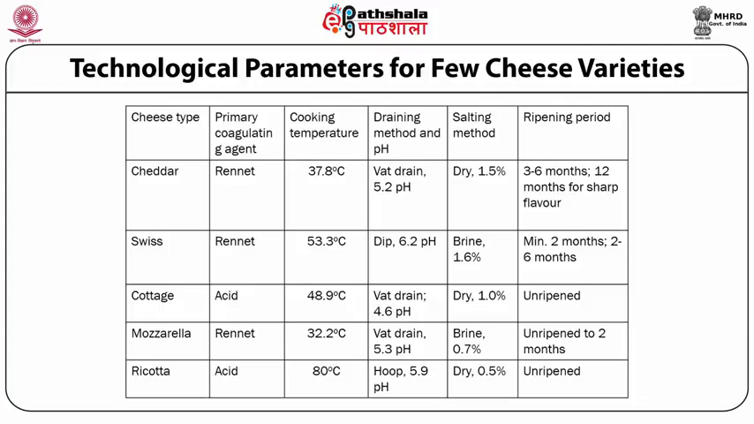The ripening period, again, varies. Cottage cheese and ricotta are unripened. Even mozzarella is unripened. However, during refrigerated storage, it does undergo some ripening changes. For cheddar cheese, 3 to 6 months of ripening, or even sometimes 12 months, is used; especially for a sharper flavor, a longer ripening period is desired. For Swiss cheese, a minimum of 2 months, and sometimes 2 to 6 months, is required based on the requirement of the end users.